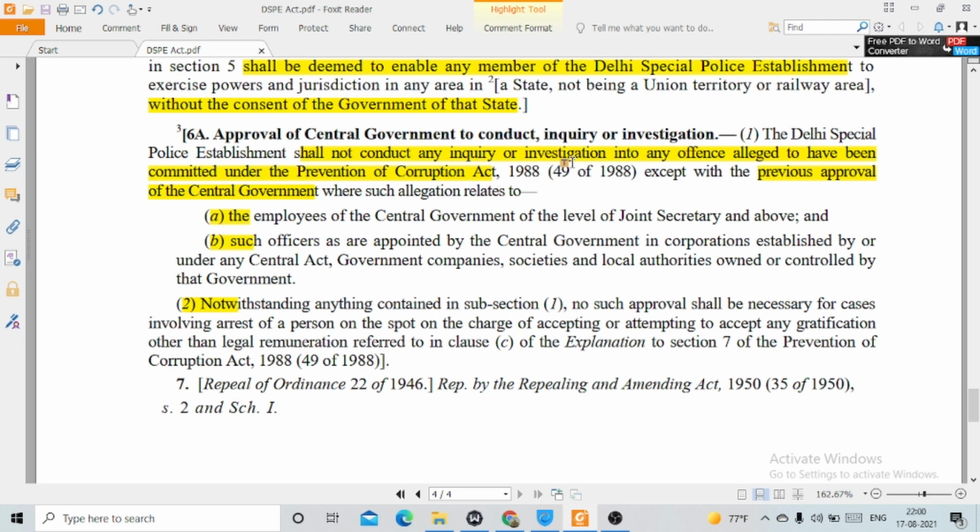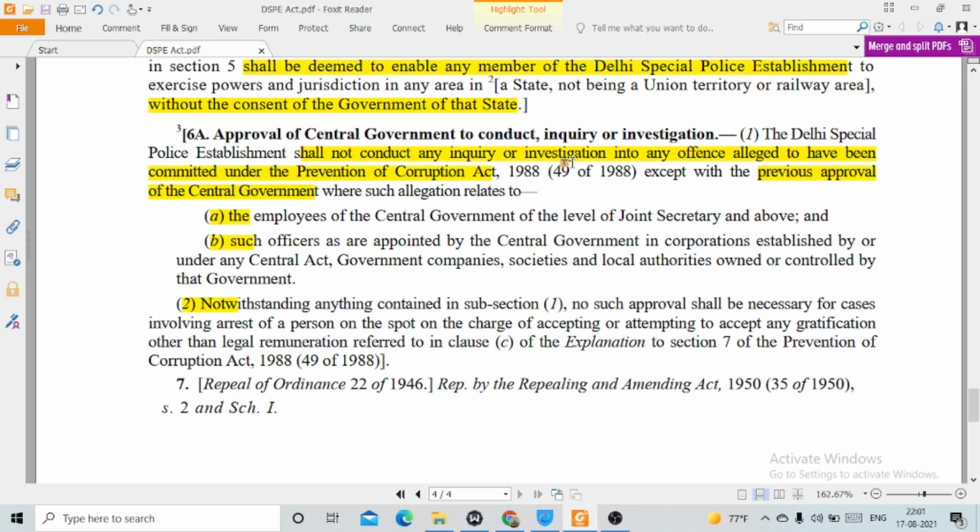Section 6A says that a member of the Delhi Special Police Establishment shall not conduct any inquiry or investigation pertaining to offences under the Prevention of Corruption Act without previous approval of the central government if such allegation is against, under clause A, the employees of the central government of the level of joint secretary and above.